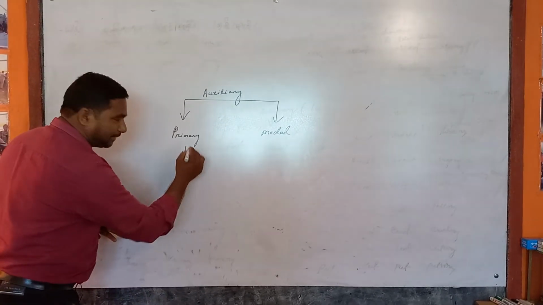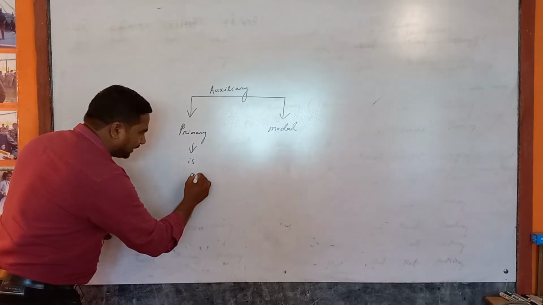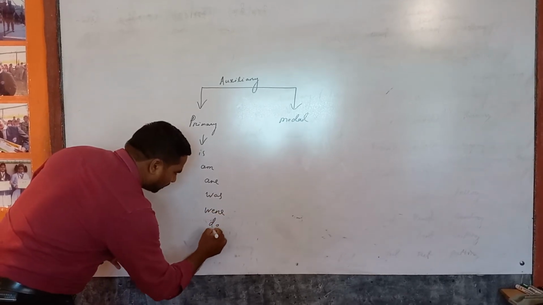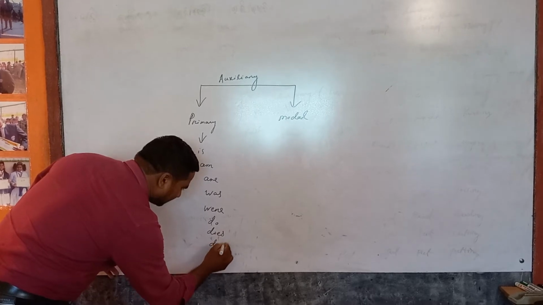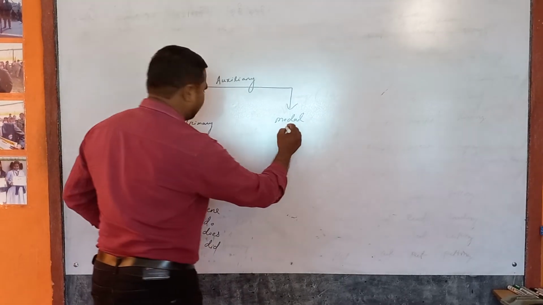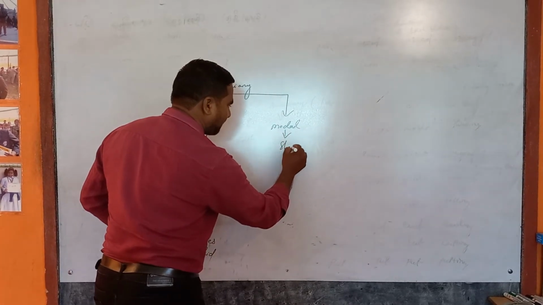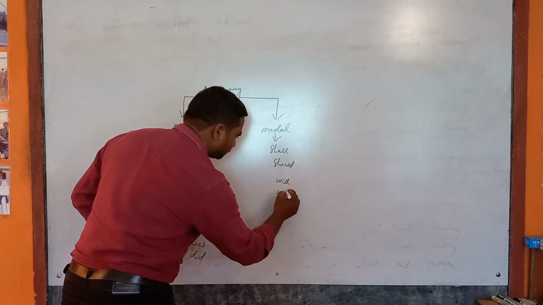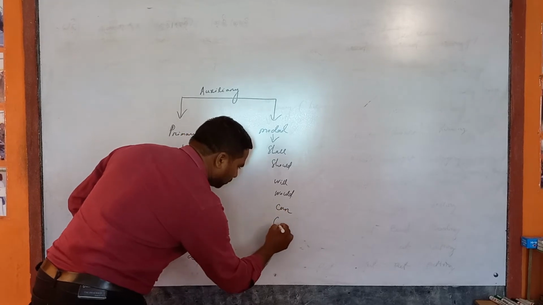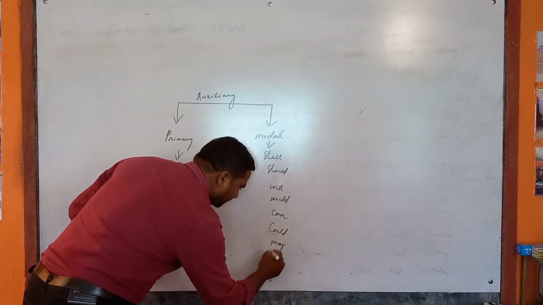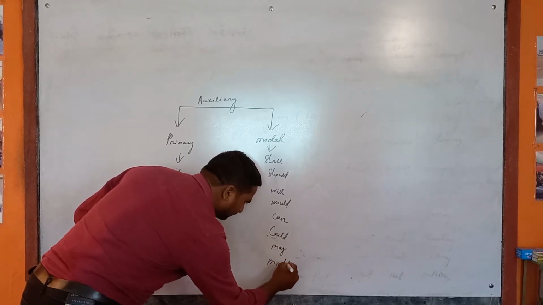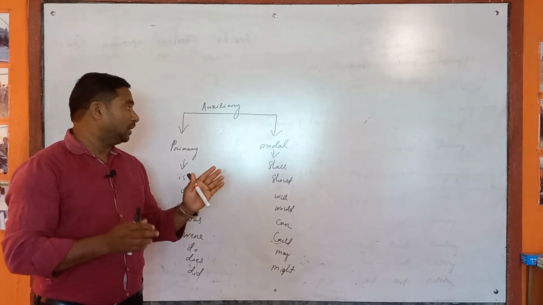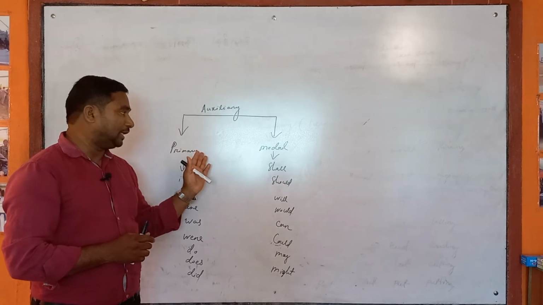The words that come under the primary auxiliary are like is, am, are, was, were, and do, does, did, etc. Then modal auxiliary, you might have known about the modal auxiliary, that is shall, should, will, would, can, could, may, might, etc. So guys, you understand the auxiliary verb is divided into two types, that is primary auxiliary and modal auxiliary.